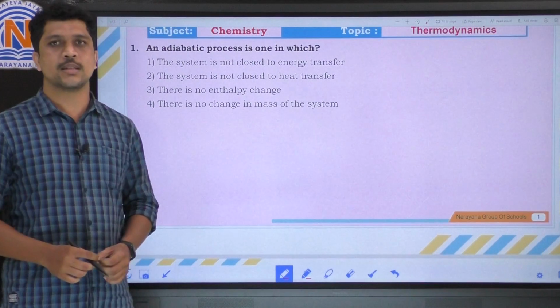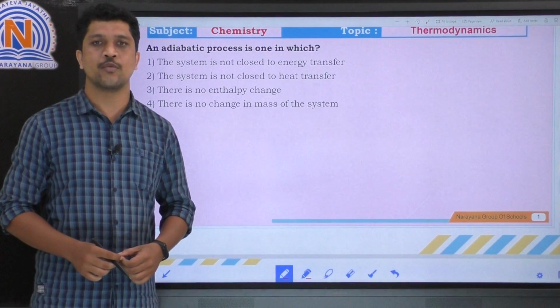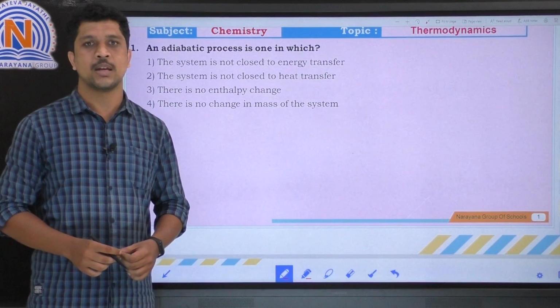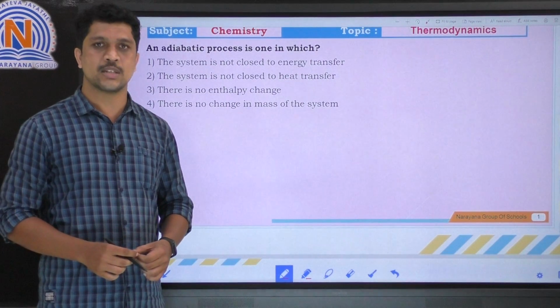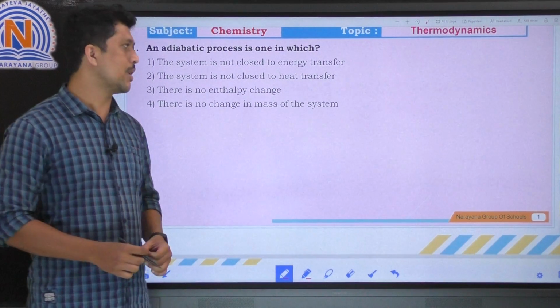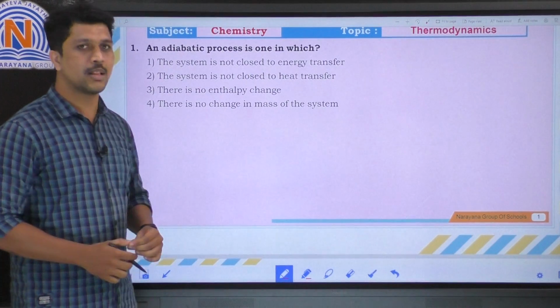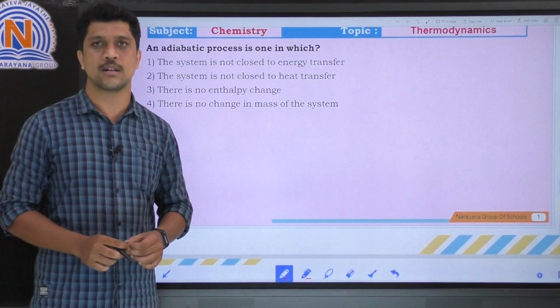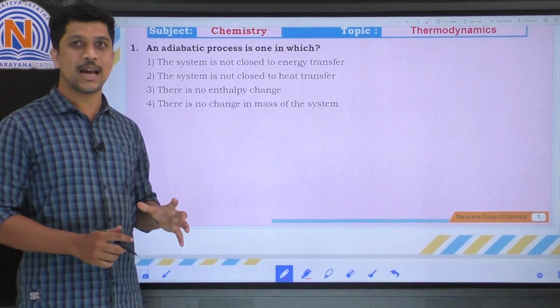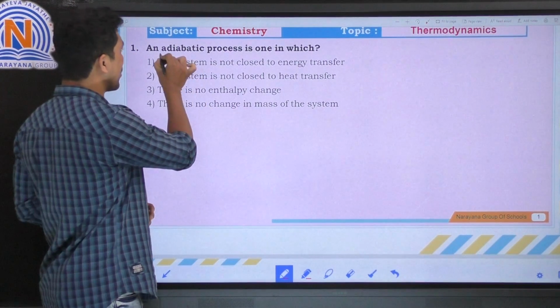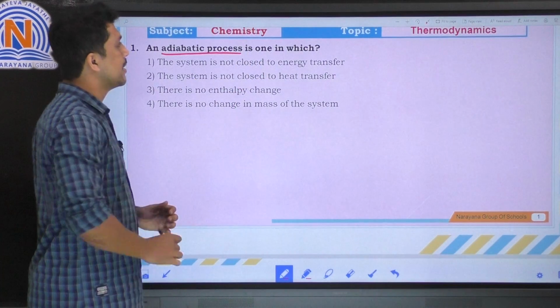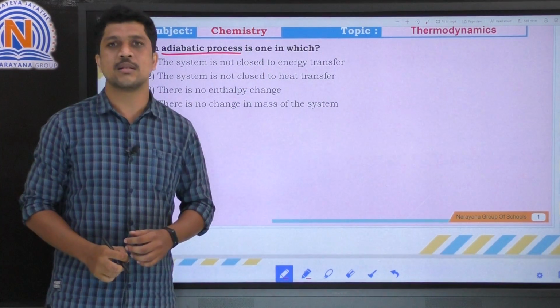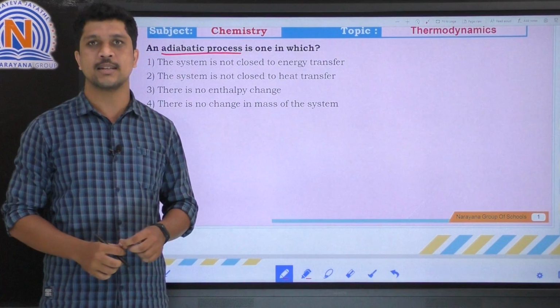Here the first question: an adiabatic process is one in which... They have given different options. The first option is the system is not closed to energy transfer. But the adiabatic process can be defined as a system which does not exchange heat energy.